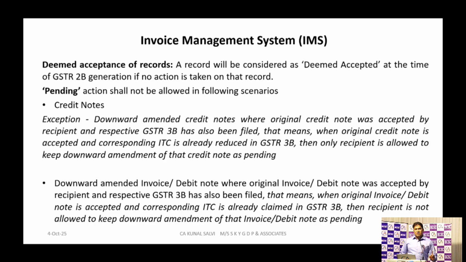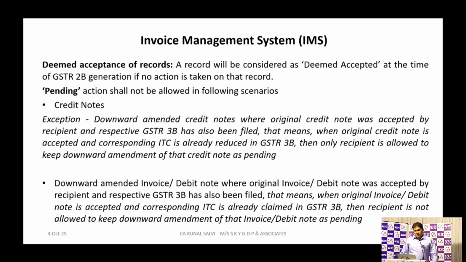But there was an exception for the credit note: if there is any downward amendment to the credit note where the original credit note was accepted by the recipient. Suppose there was a credit note uploaded by the supplier and accepted by the recipient, and there is a downward amendment, that is, reducing the credit note value. The taxpayer or the recipient cannot keep that downward credit note as pending. He has to take action on that downward amended credit note compulsorily.